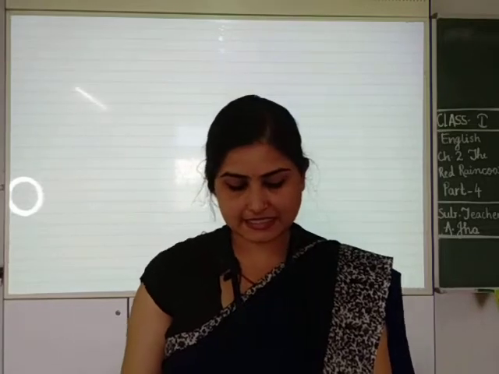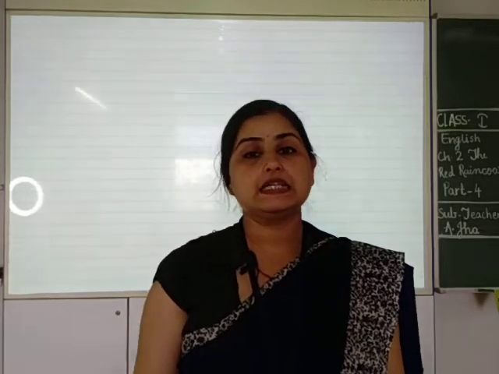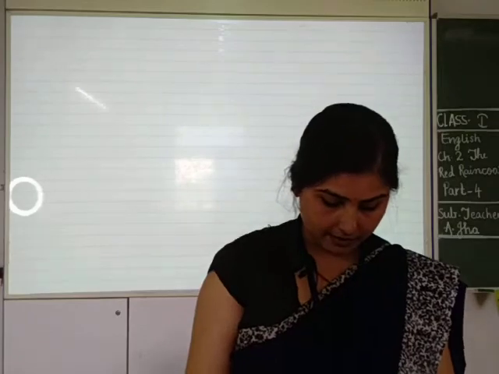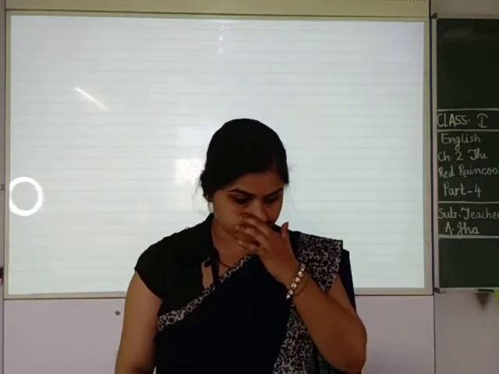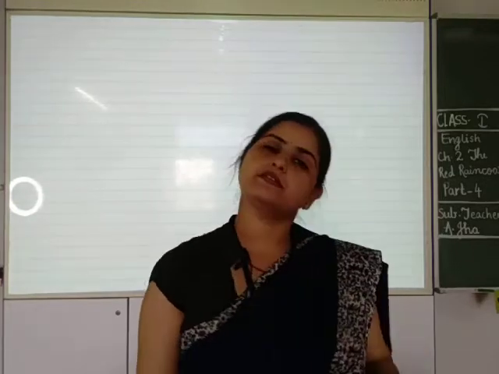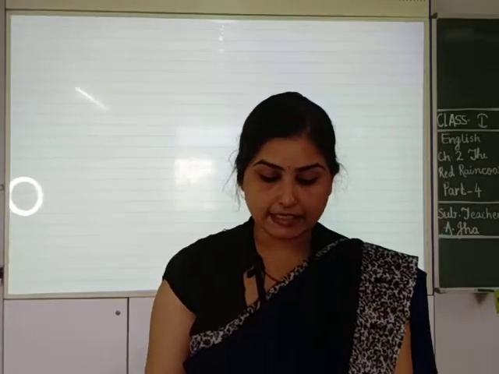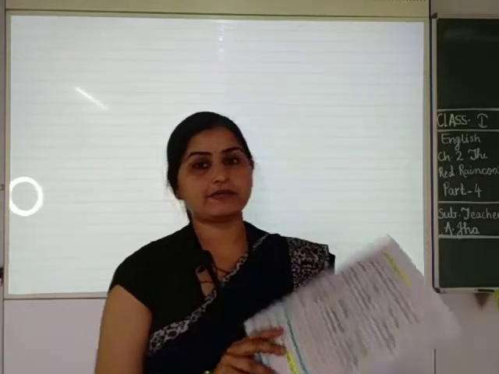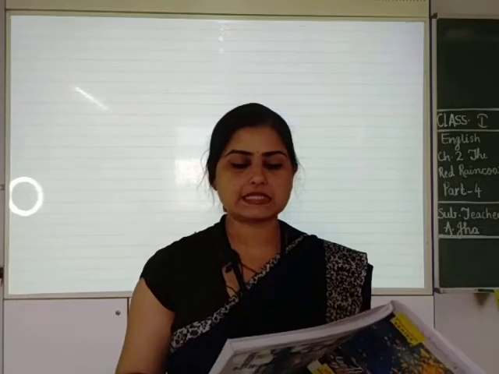So this is the 4th class of your chapter 2, the red raincoat. We have already completed 3 classes of this chapter, and in class 3, I gave you some homework: fill in the blanks and say what happens each day of the week.